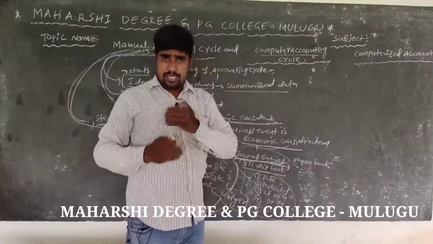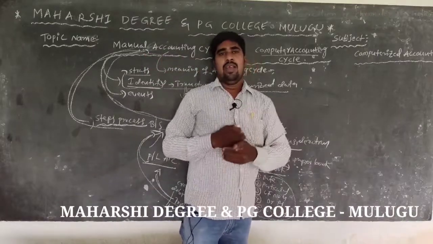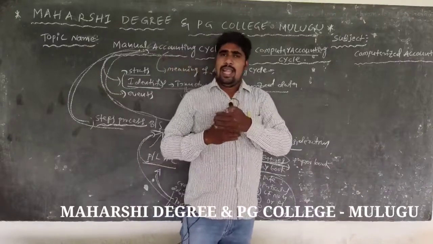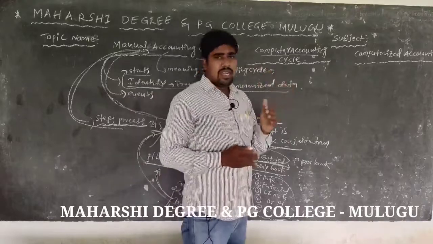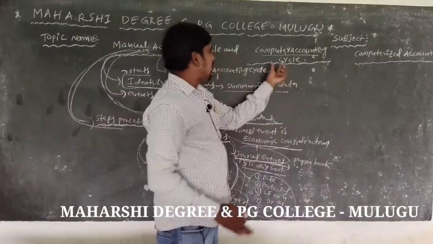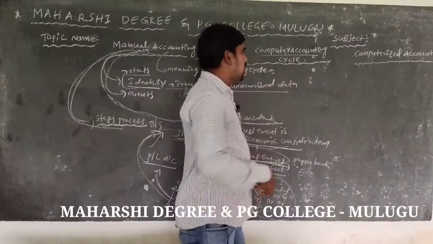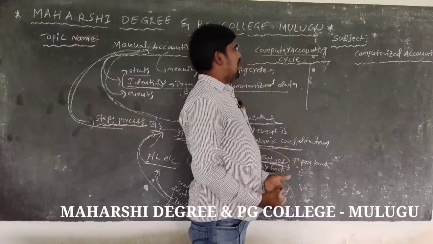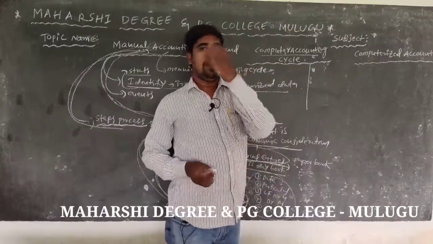First recorded, second classification and summarizing, and analyzing interpretation of data, the business event data to software is called the computer accounting cycle.